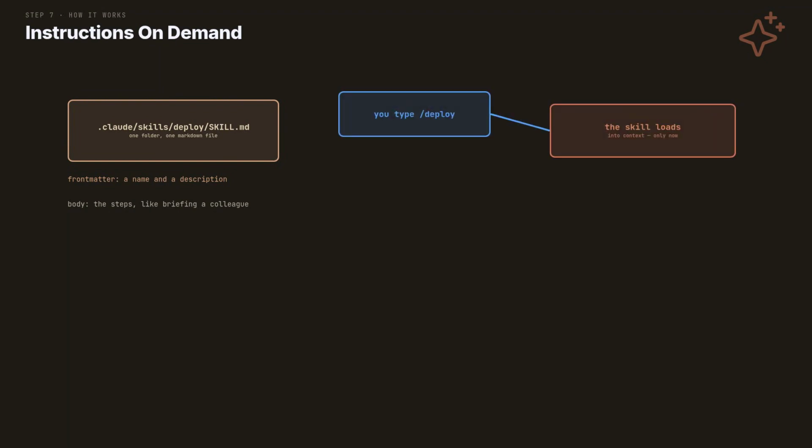The front matter carries a name and a description. The body carries the steps, written like you would brief a colleague. Type / and the skill name, and the instructions load and run. Your deploy checklist on demand. Or Claude matches the description itself. Mention deploying, and the right skill loads without being asked.